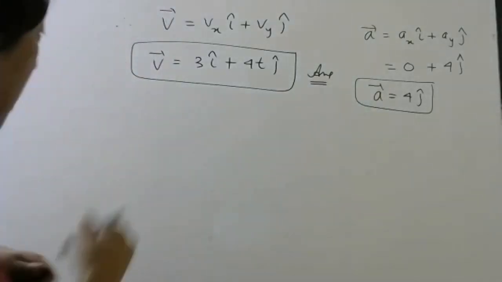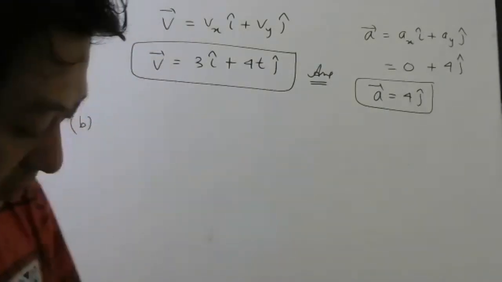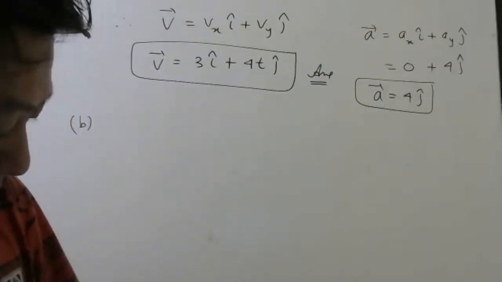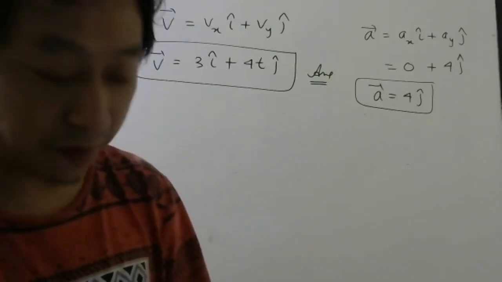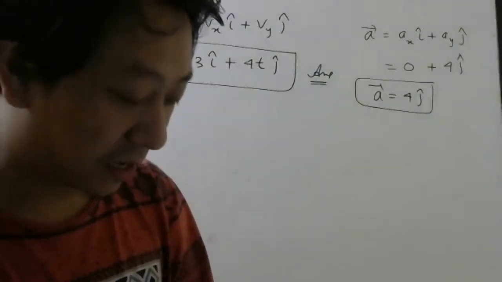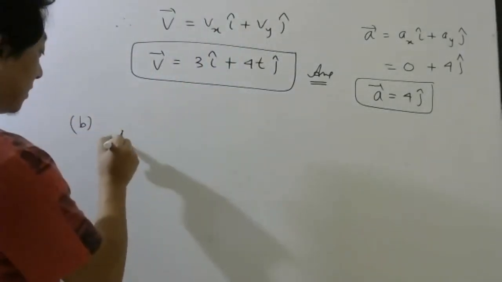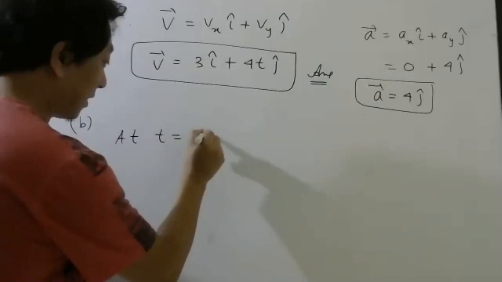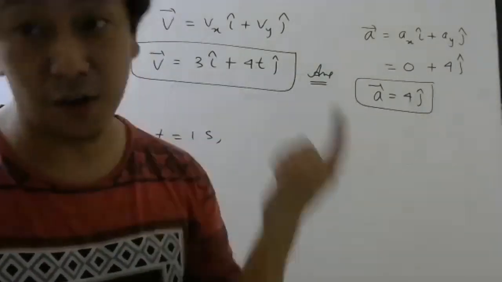So you can see we have found the velocity vector and acceleration vector. Now in the second part of the question, what have they asked? See the question. Find the magnitude and direction of the velocity vector at which time are they asking? 1 second. So at t equal to 1 second, what will be the magnitude and direction of the velocity vector?